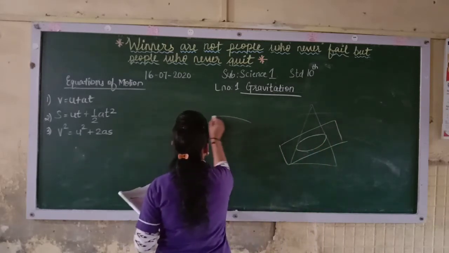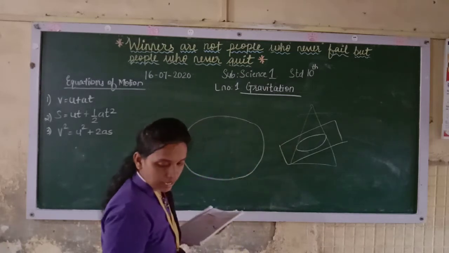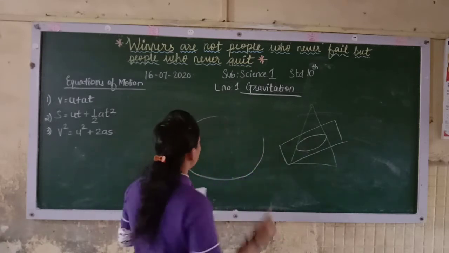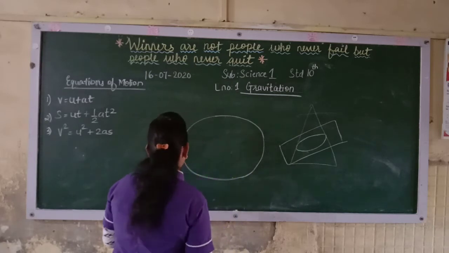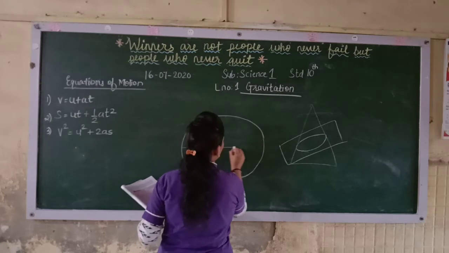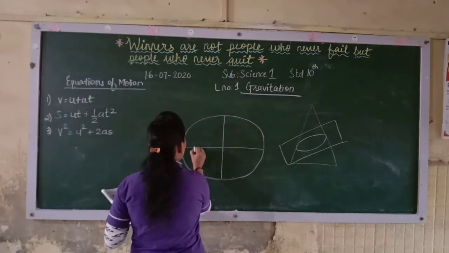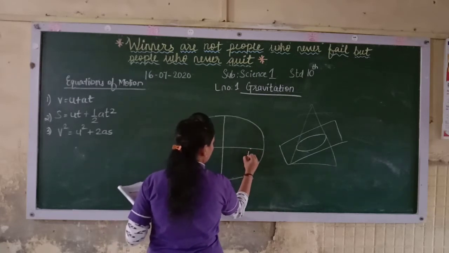So see here, this is an ellipse. It has two foci over here.